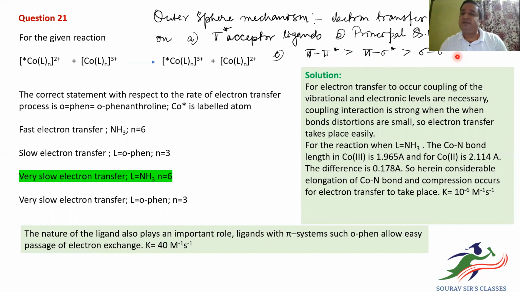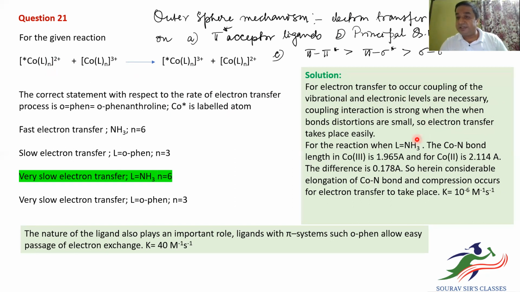Now, this question is directly from Huheey, Housecroft, Atkins, whichever book you want to consult. This portion I have taken from, obviously, Huheey, in which the thing is that for coupling to take place, that is, for the electron transfer to take place, coupling of the vibrational and electronic levels should occur. Here, the vibrational and electronic levels can be represented as a potential well, and the more they interact with each other using the Franck-Condon principle, the stronger the interaction, and the electron transfer will take place easily.